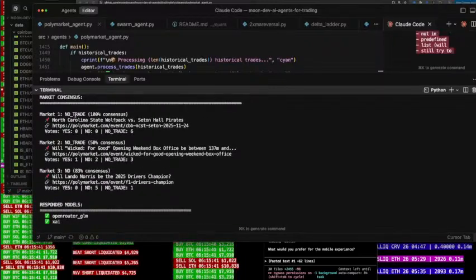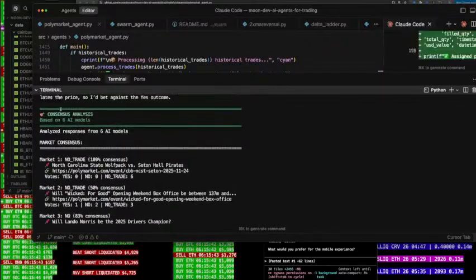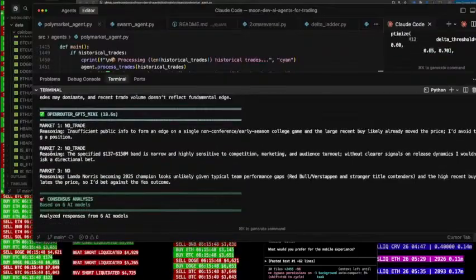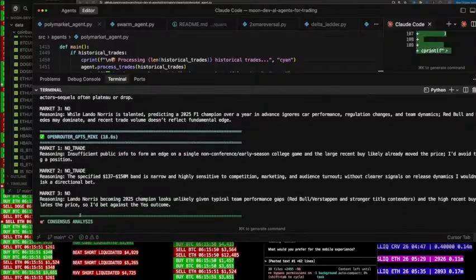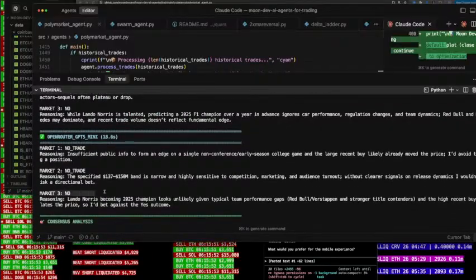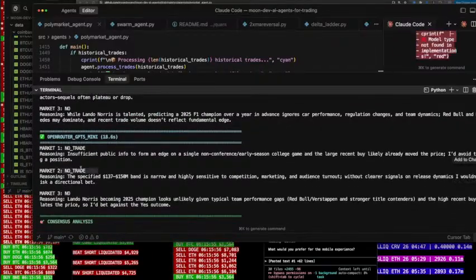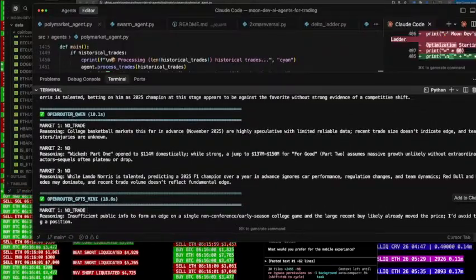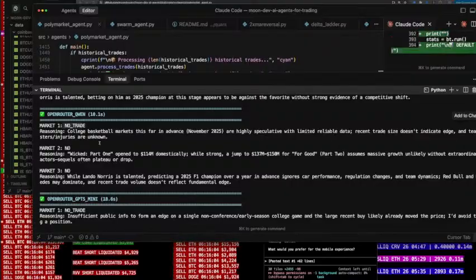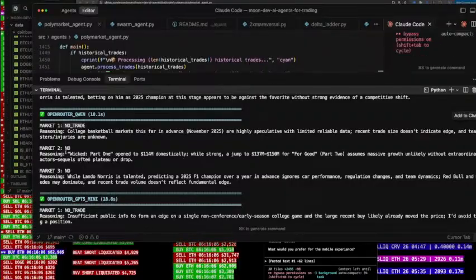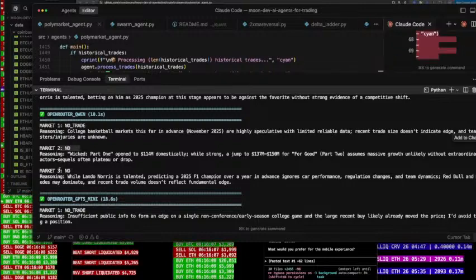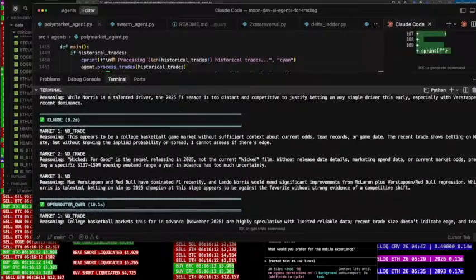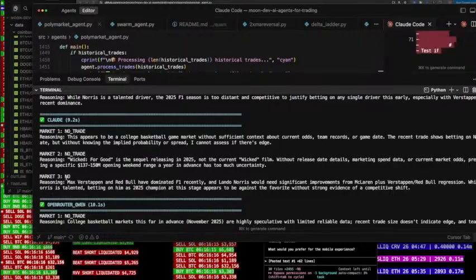Okay, so it says, should I take this or that trade based off of the data that you have? And then it gets a market consensus. So all 6 AIs tell me no trade, yes or no. You can see this guy said no on market 3, no trade on market 2, no trade on market 1. And that was GPT-5 mini. Qwen, no trade on market 1, which is a college basketball. Market 2, he says no, because they have 3 options: yes, no, or no trade. And market 3, they said no. So you can see Claude here, no trade, and then no.